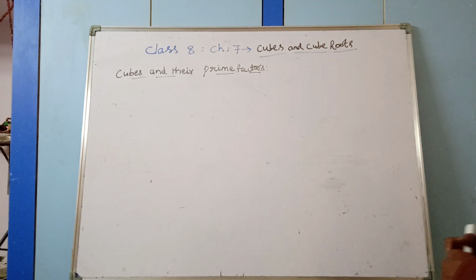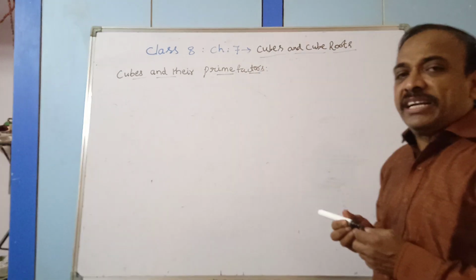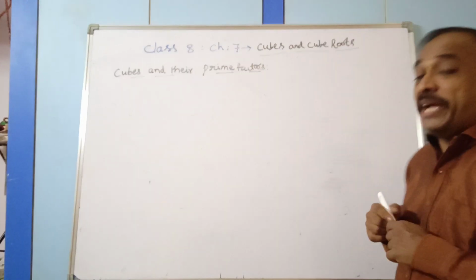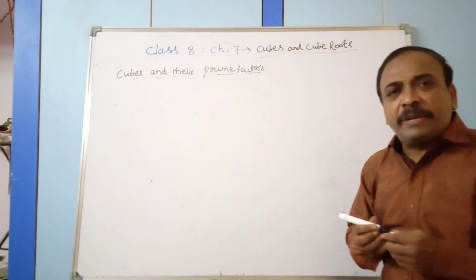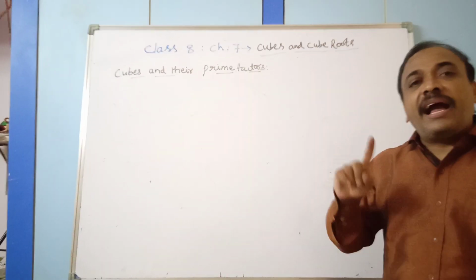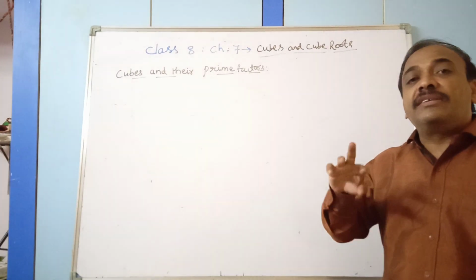Cubes and their prime factors. You see now, prime factors means when you express a number as a product of its prime numbers. So what are the prime numbers? A number which is having only 1 and the number itself as factors.